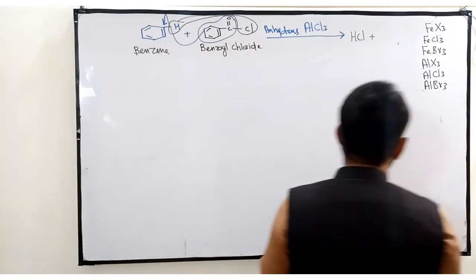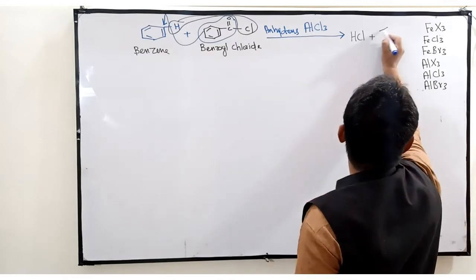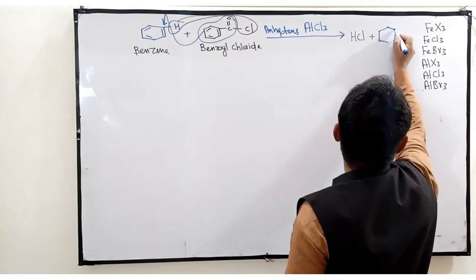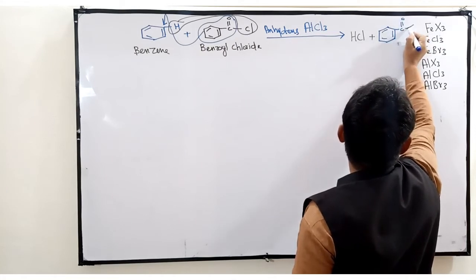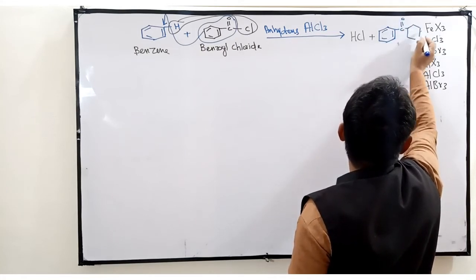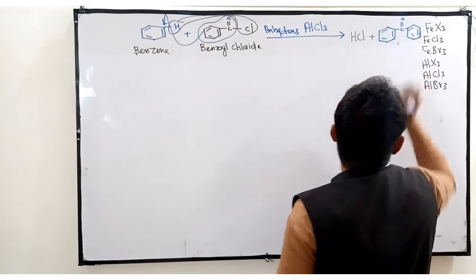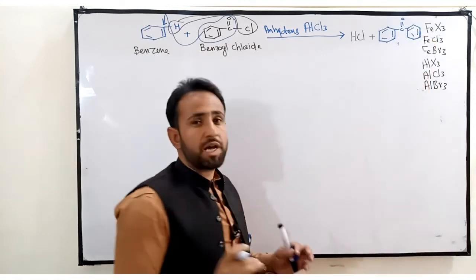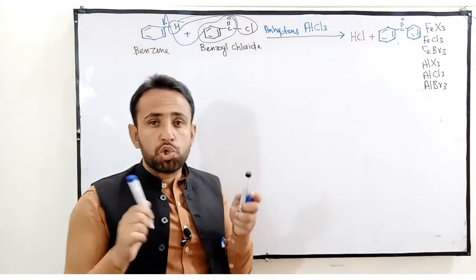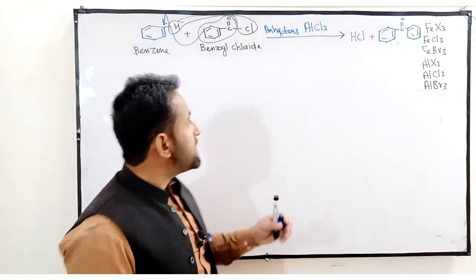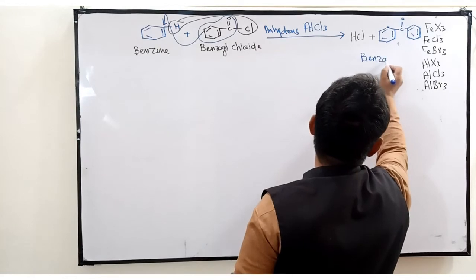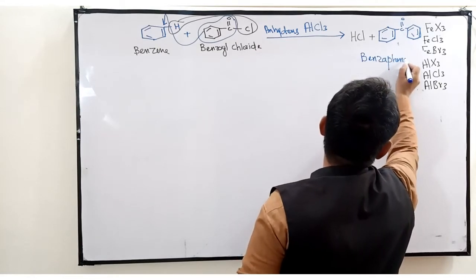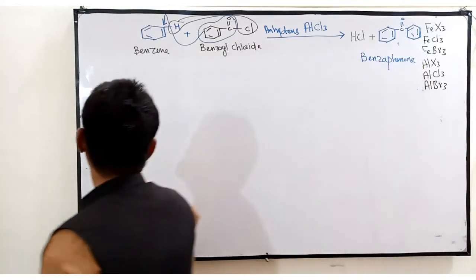I mean, a substitution reaction will occur, so it will form benzophenone as a final product. What is benzophenone? Very simple. When you put a carbonyl group between two benzene rings, it forms benzophenone. This is our final product.